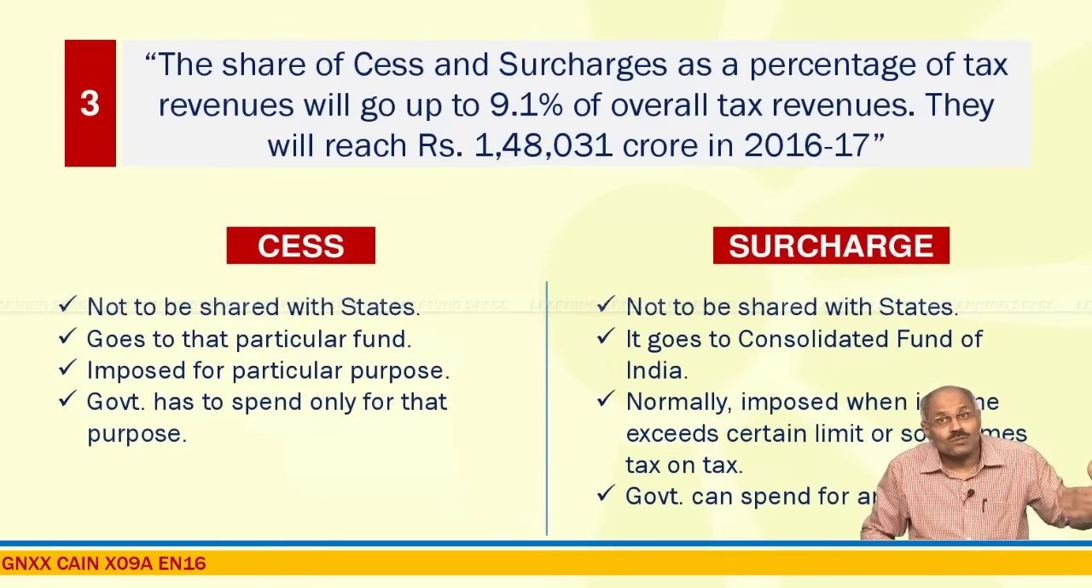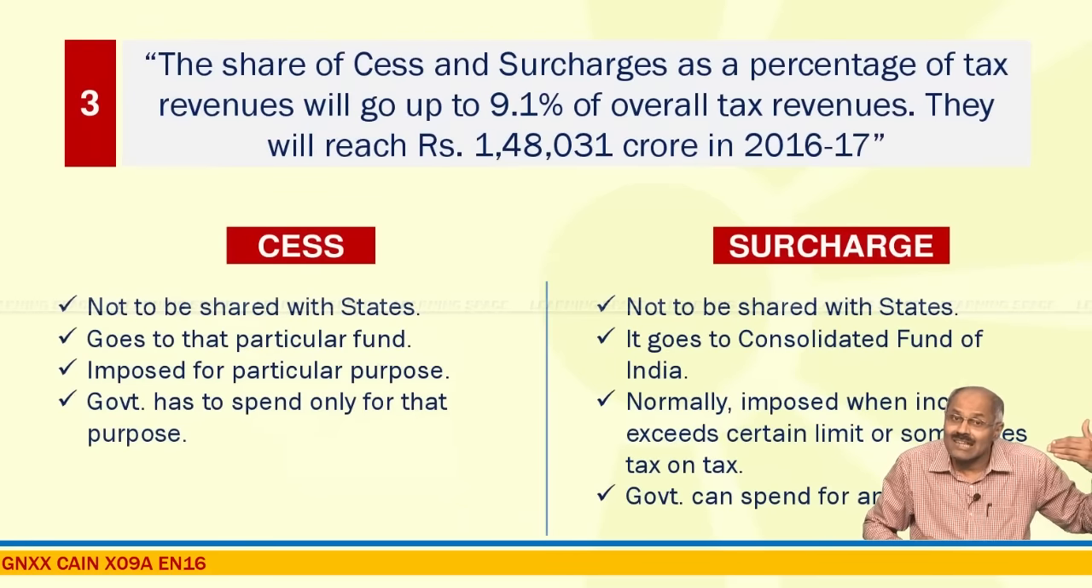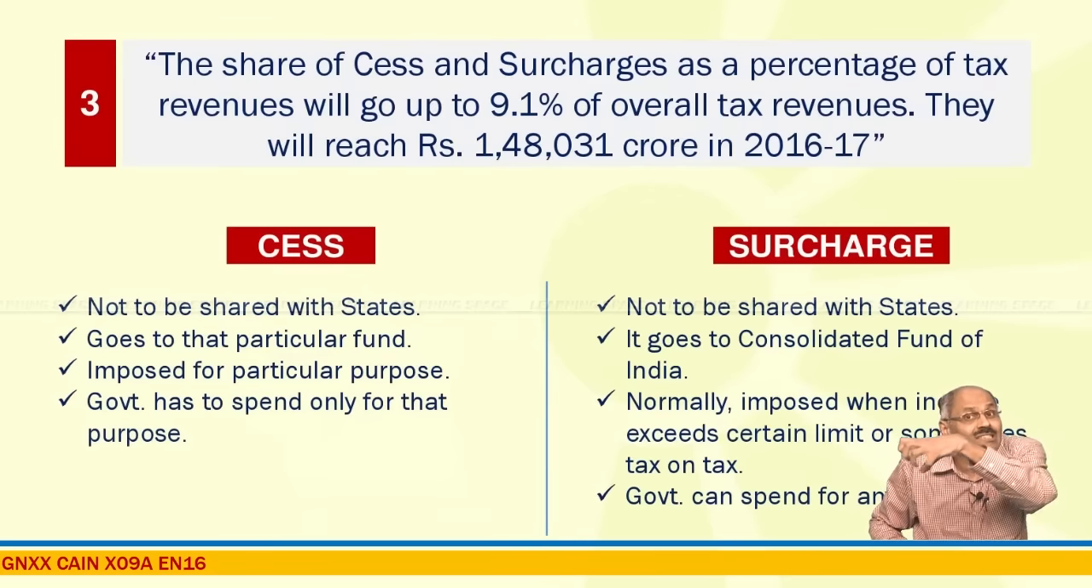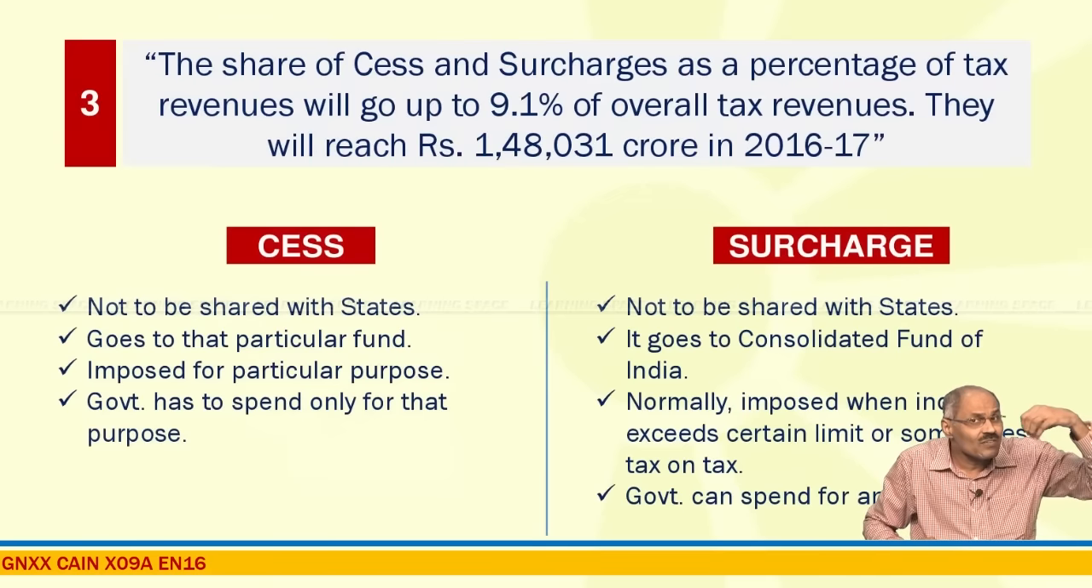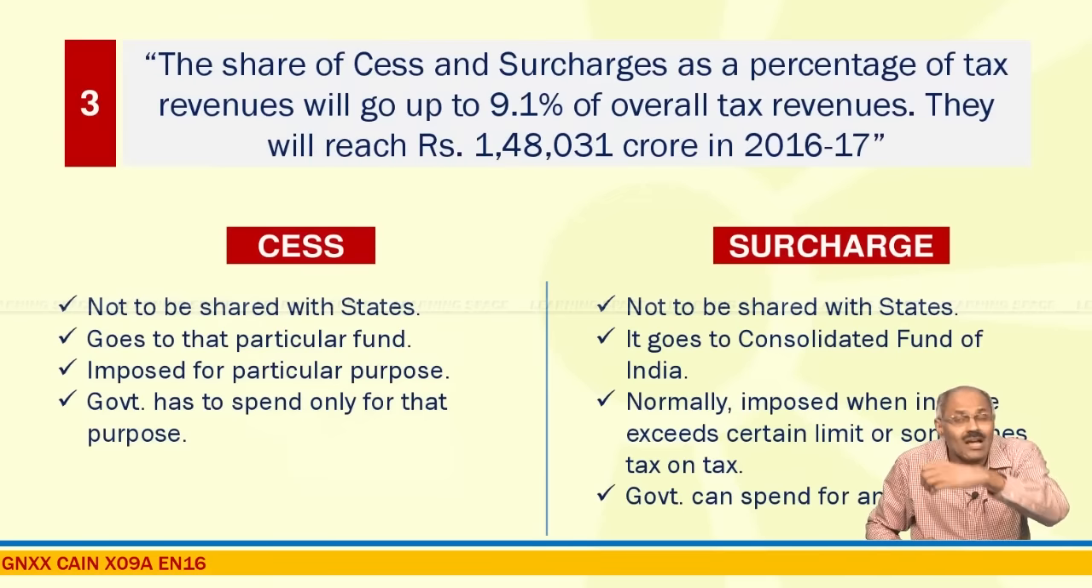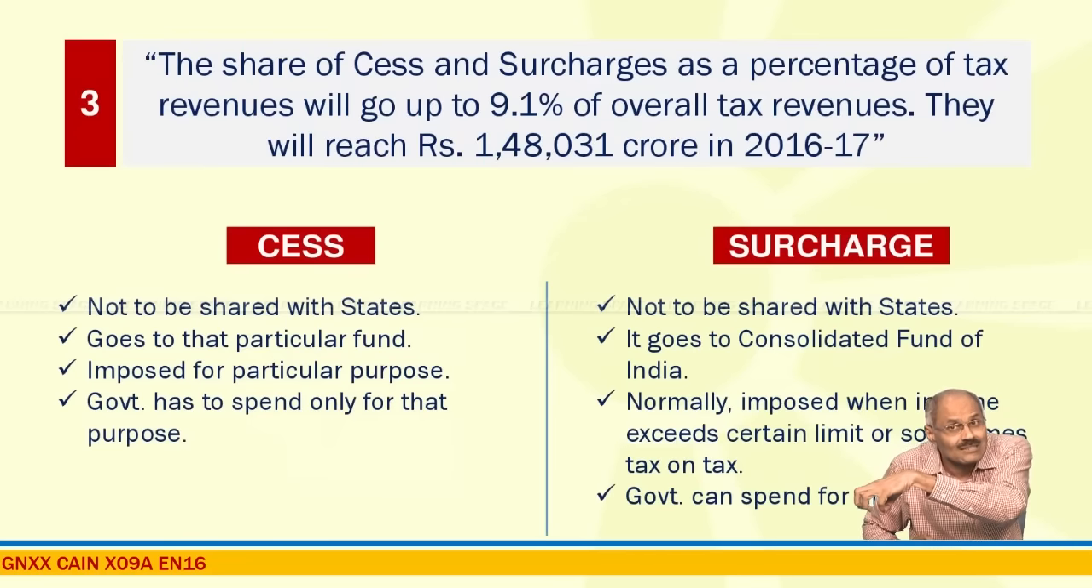Look at the next issue: the share of cess and surcharges as a percentage of tax revenues will go up to 9.1% of overall tax revenues. Nowadays, it has become almost a practice for the government to go for more cesses as well as more surcharges. I would like to tell you what is the difference between cess and surcharge, and at the same time what is the difference between cess and tax.